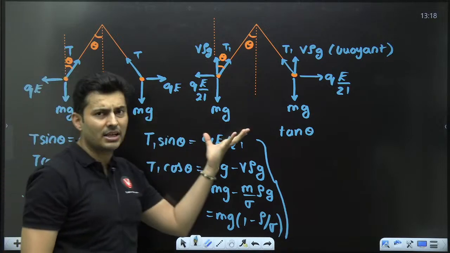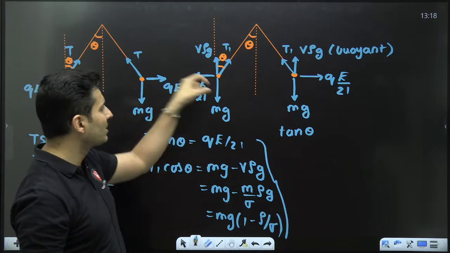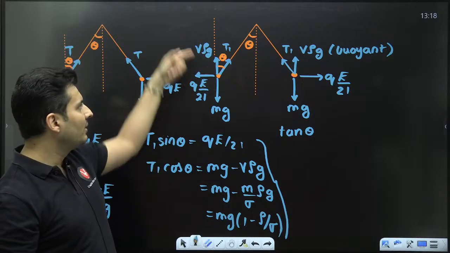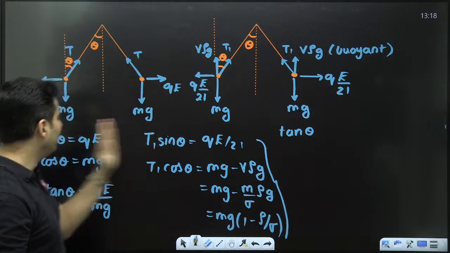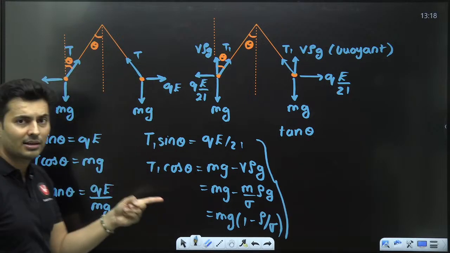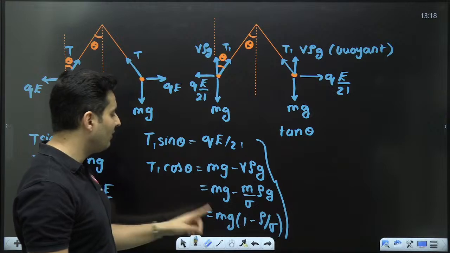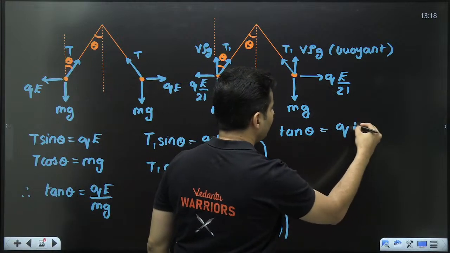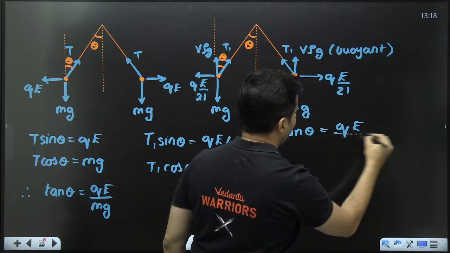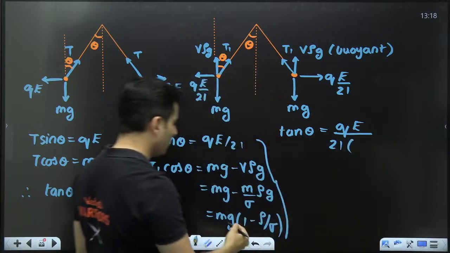Because the tensions will change. Why will the tensions change? Because the forces are different, that's why the tensions will be different. That's why I've chosen different variables. I did not use T over here. That is wrong if you use the same value of the tension. Divide this, you will get QE divided by 21, whole thing into mg